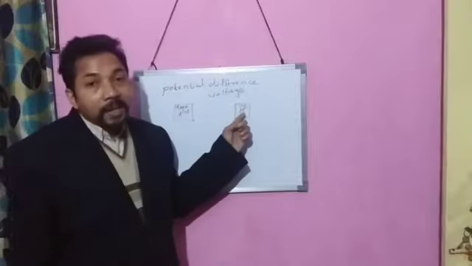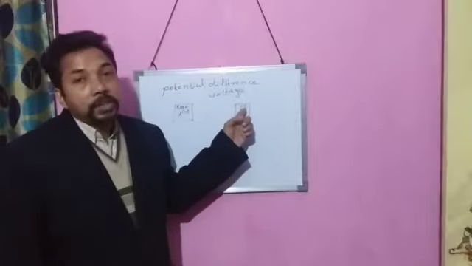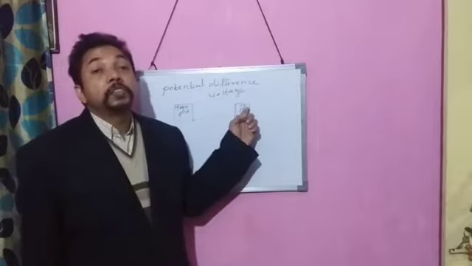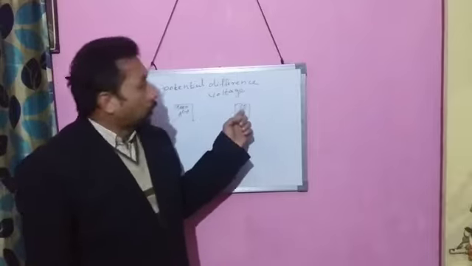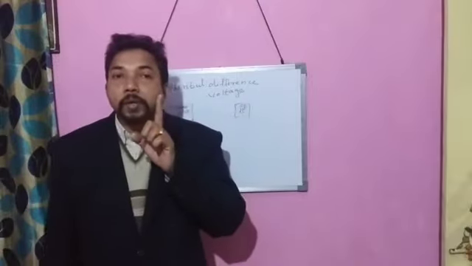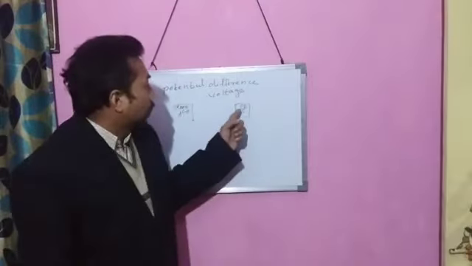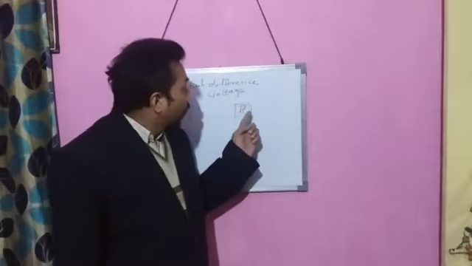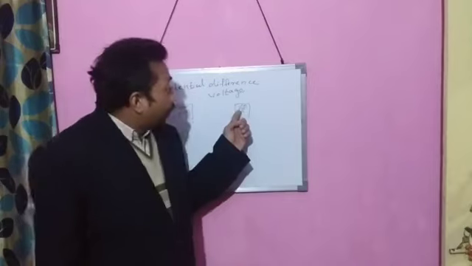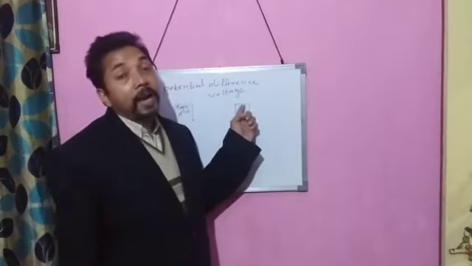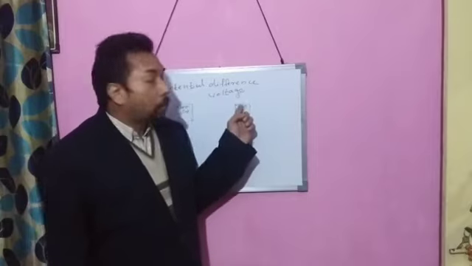And this body B, it has 100 positive charge. It means that it has a deficiency of 100 electrons, which is equal to 100 positive charge. In the case of B, the number of electrons are 100 less than the number of protons.